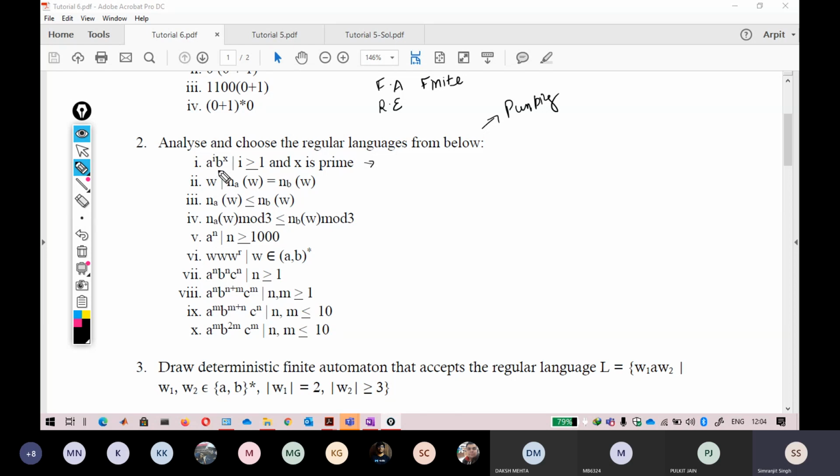a raised to power i, b raised to power x, where x is a prime number and i is greater than or equal to 1. So just tell me what will be the answer here. You just have to reply yes or no.